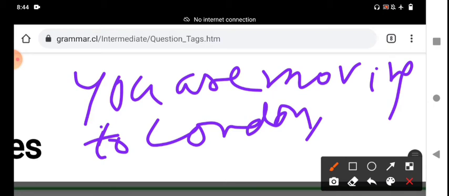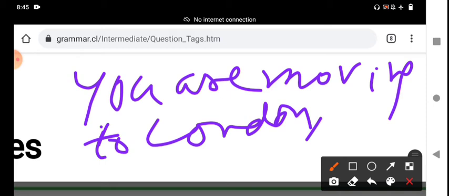Very surprisingly, we utter that statement. We declare the sentence, you are moving to London. Generally in our villages, suddenly he wanted to go to London for some work. He has got a software engineer post.